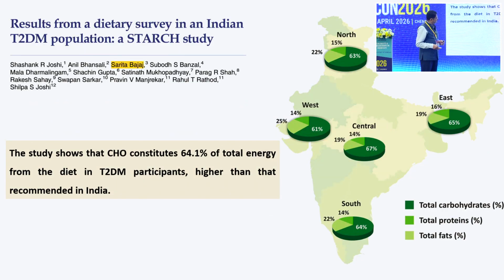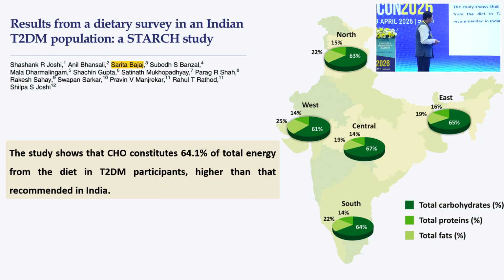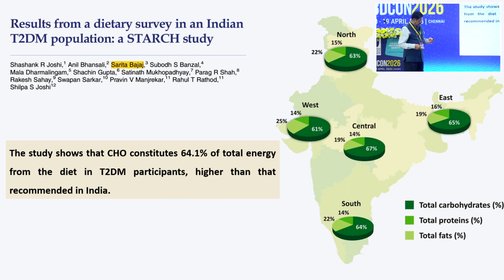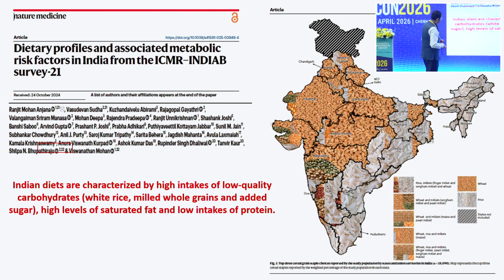And in this study done by Dr. Shashank Joshi and group in our country, it is suggested that all over the country we are high carbohydrate eaters, and whether it is the north, west, central, east or south, we are having around 64% carbohydrate, which is much, much above the daily requirement.